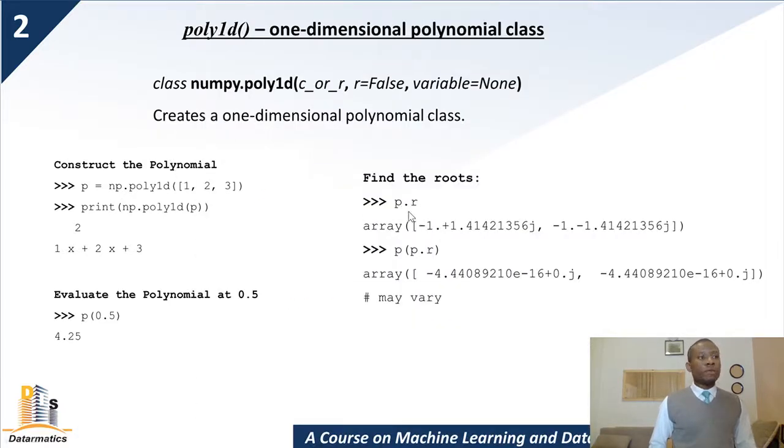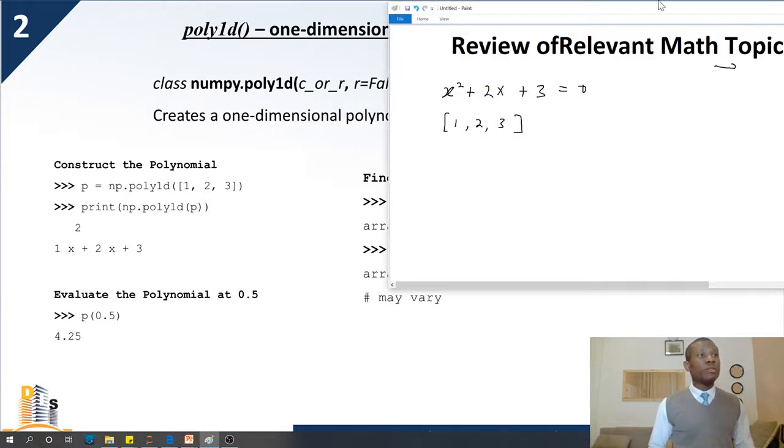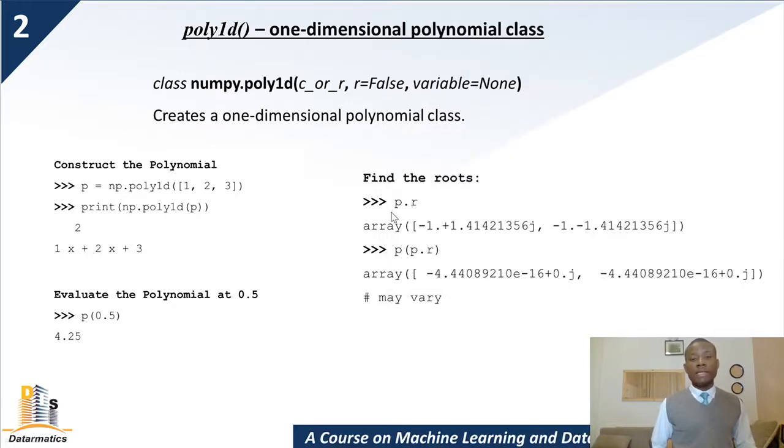Now, to find the root of a polynomial, you simply say P.r. The polynomial dot r is going to give us the roots of the polynomial. What is the root of a polynomial? The root of a polynomial is the solution to the polynomial. So what are the values of x that make this polynomial result in 0? The roots of a polynomial are also called the zeros of a polynomial, the roots or the zeros. Keep that in mind. So to find the roots, just say P.r.